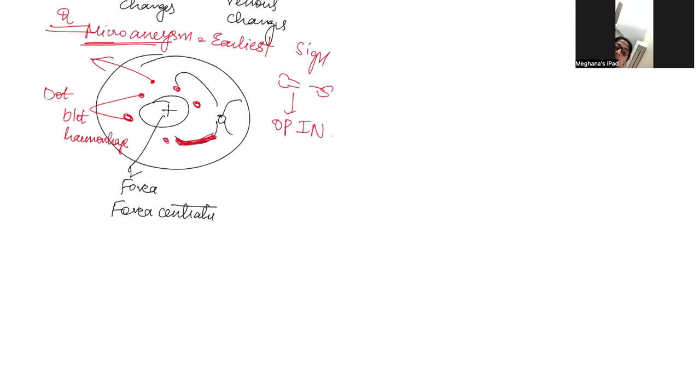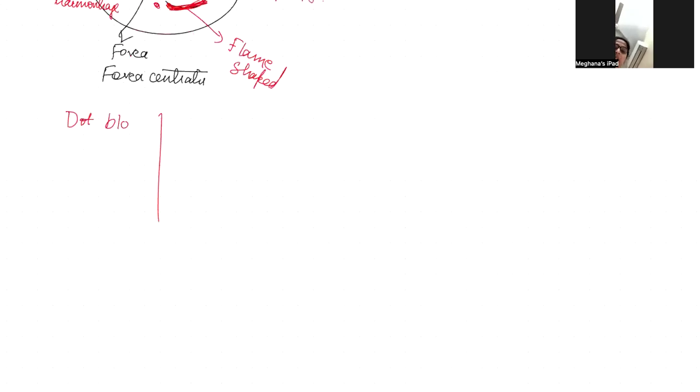So how do we distinguish between flame-shaped hemorrhages and dot blot? Coming to margins, dot blot hemorrhages are well defined, whereas flame-shaped are irregular.